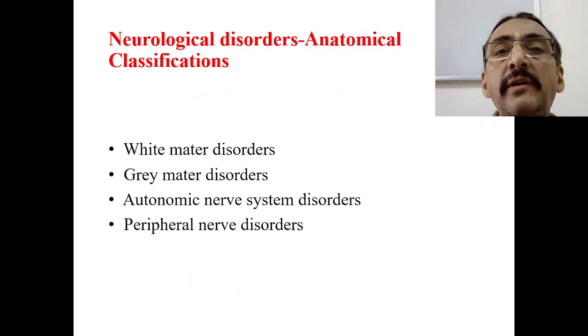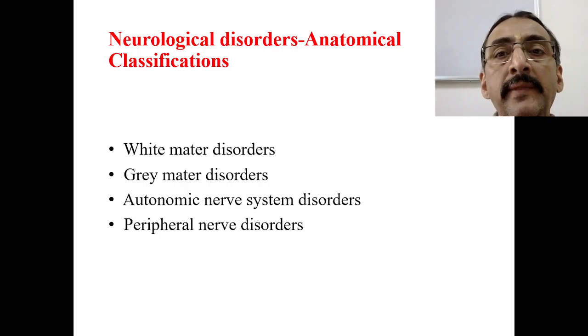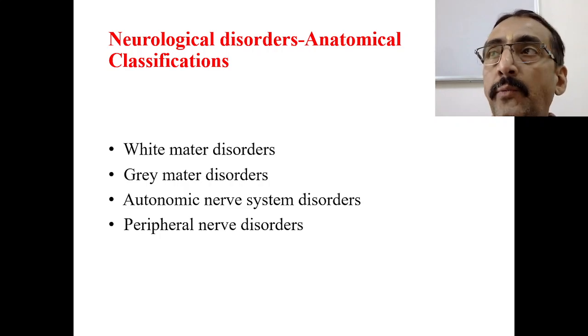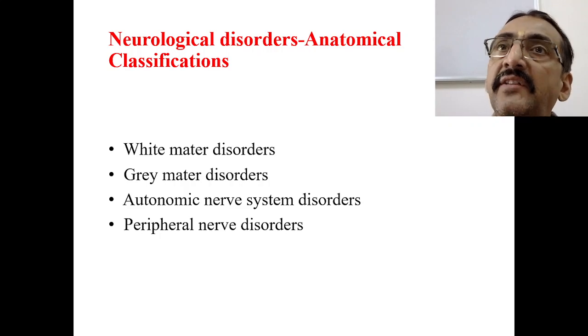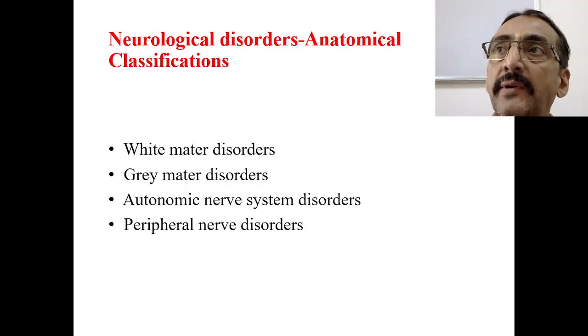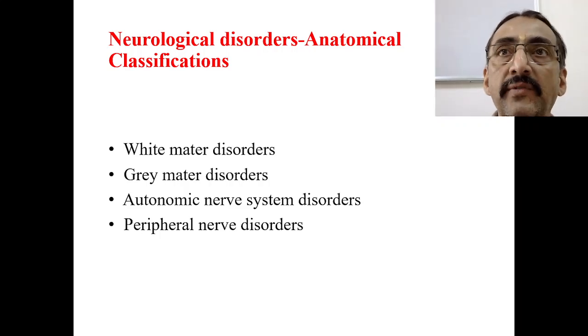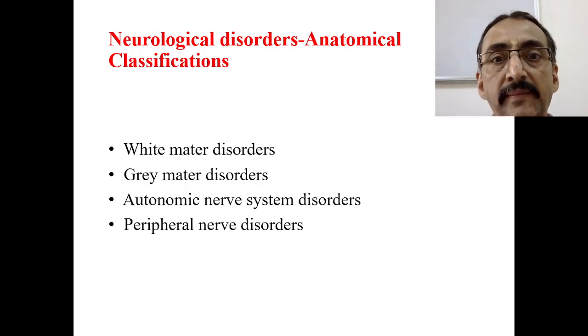Now, neurological disorders. When we talk about neurological disorders in children, first we have to do the anatomical classification. We cannot treat all the neurological disorders as one, and we cannot administer a similar type of panchakarma therapy or similar treatment principle for all neurological problems. It is not like that. If you do that, you cannot get the expected result.